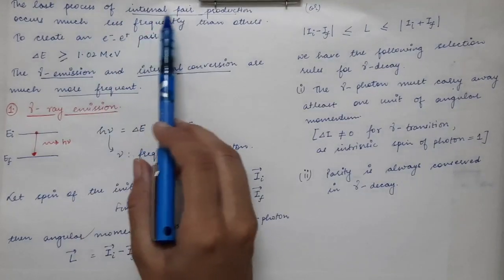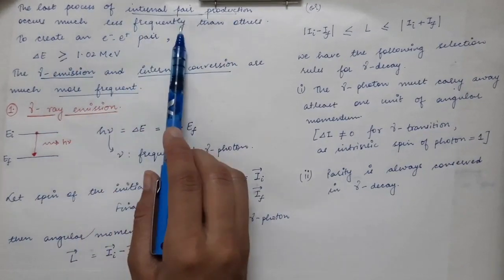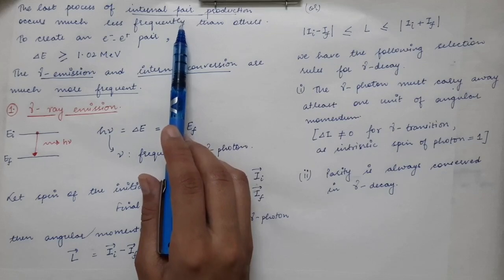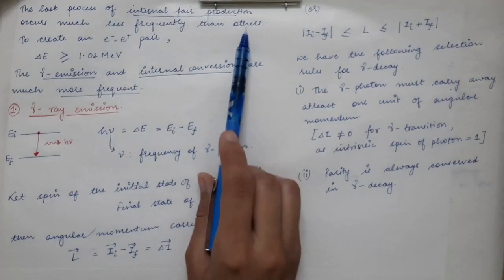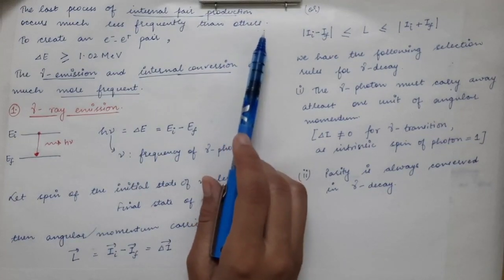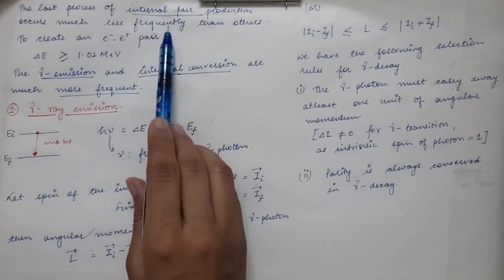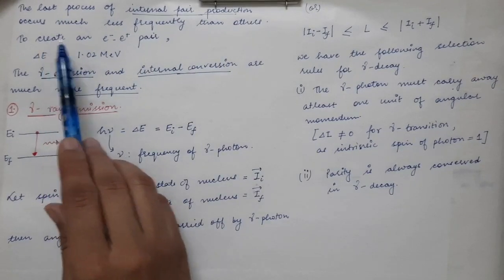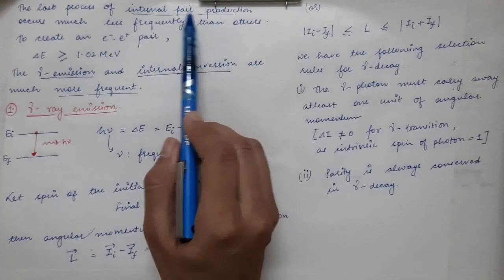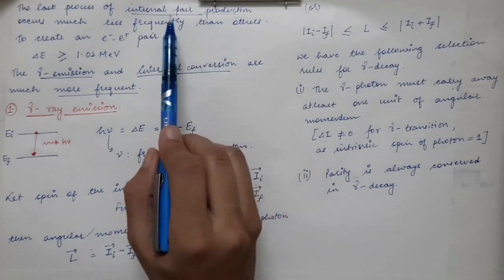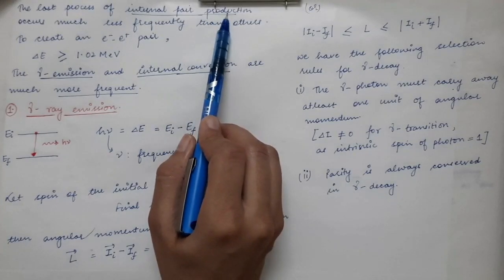Now the last process, internal pair production, occurs much less frequently. It is not seen as often, and it is much less frequent than the other two, gamma ray emission and internal conversion. Now what is internal pair production? In internal pair production, the gamma ray which is released gets converted into an electron and a positron.